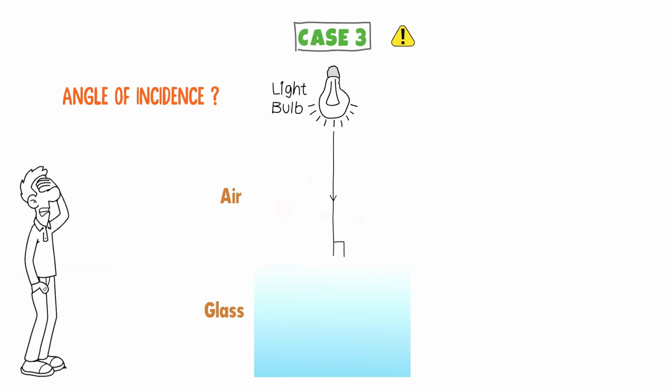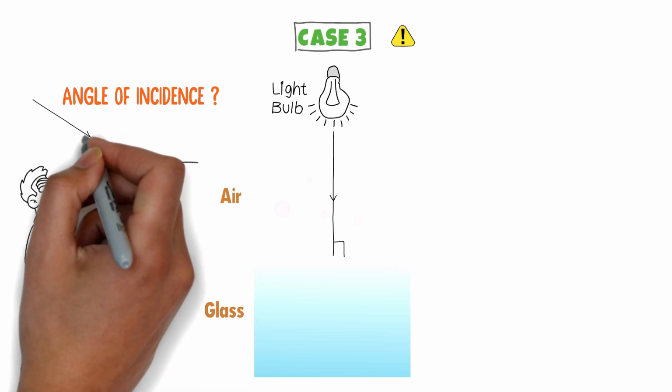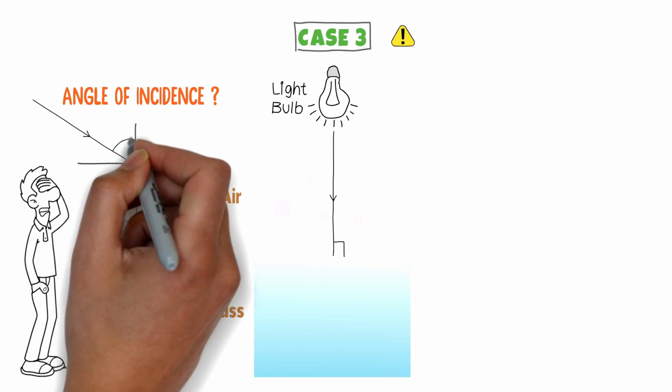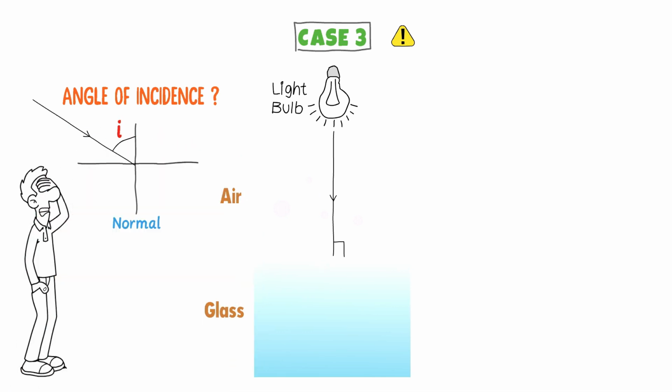They say 90 degrees. As we learned in our previous lecture of reflection that we measure incident angle from the normal, and normal is an imaginary perpendicular line. So here the incident angle I is equal to 0 if you measure it from the normal. Remember that we do not measure incident angle from the surface of a material. Thus, if light hits the glass at 90 degrees, or normally, light is not bending in the glass. It travels in a straight path.